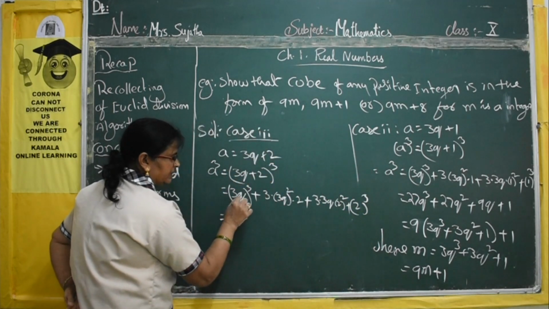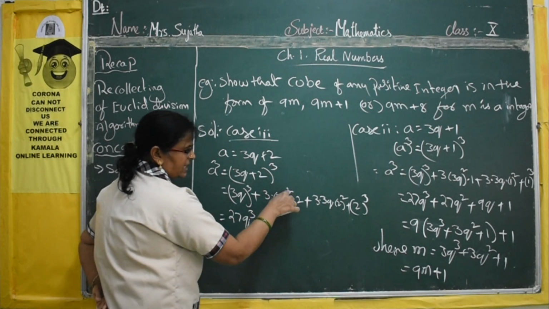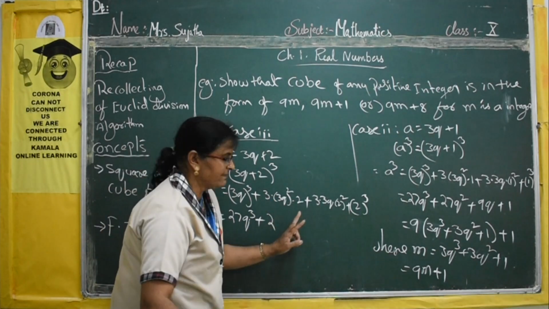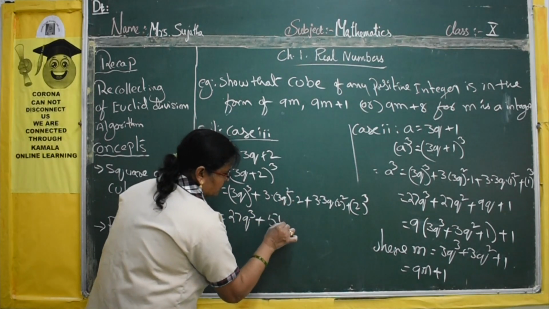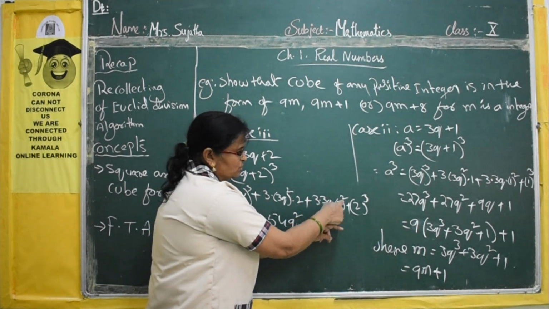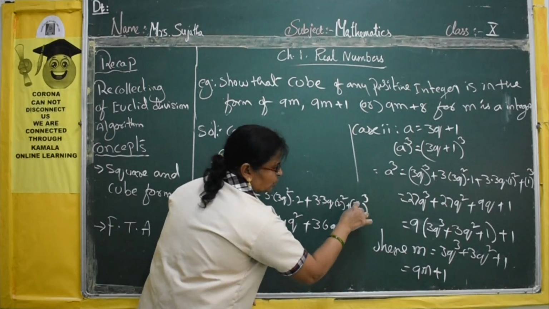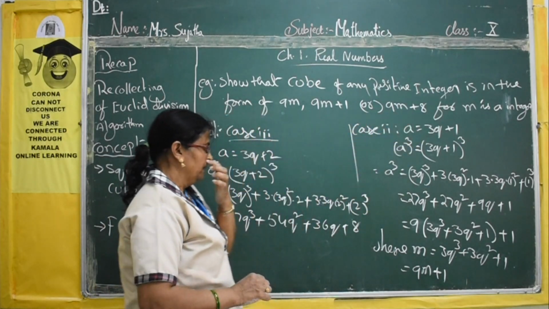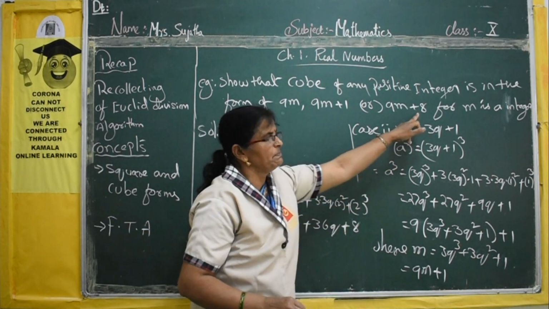That is equal to (3q) whole cube, which means 27q cube, plus 3 square means 9. 9 3s are 27. Again 27 into 2 we have to multiply, no? 27 2s are 54q square, plus here 3 3s are 9, 2 square means 4, 9 4s are 36q, plus 2 cube means 8. Now this one we have to change into this form. Okay, the 8 will be separate, plus 8. Why? Because plus 8 is there, no?